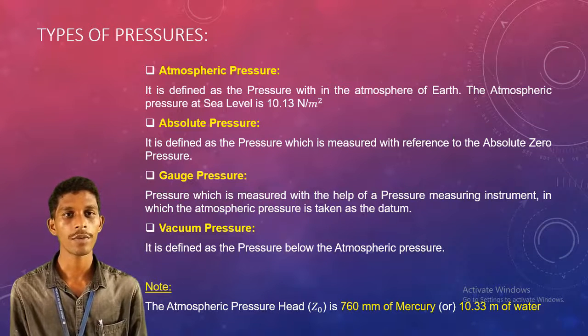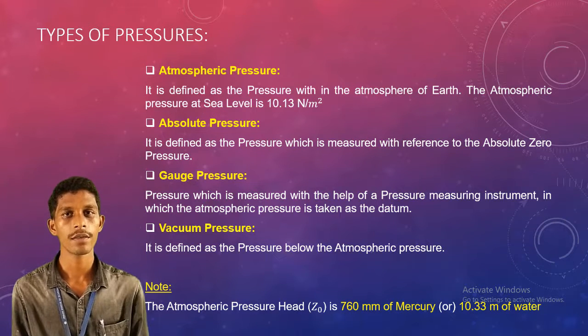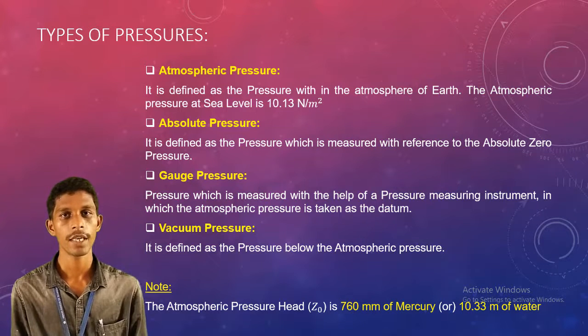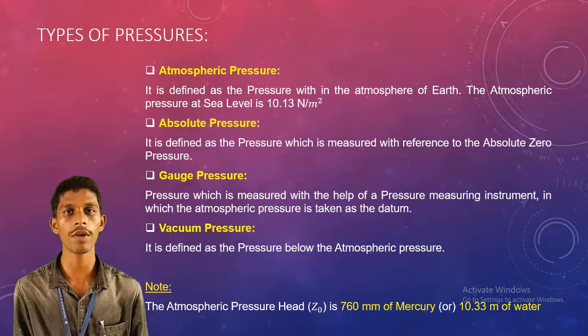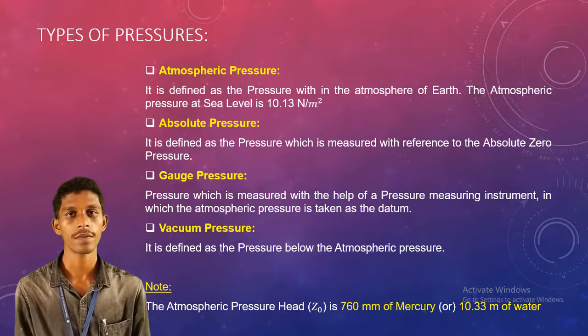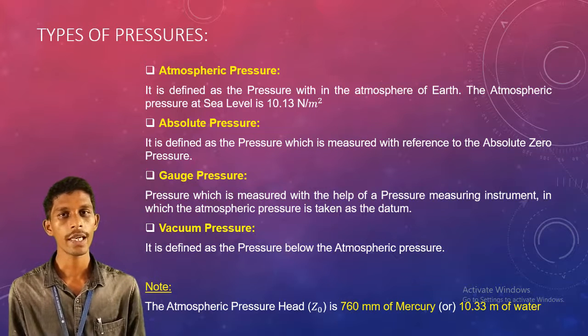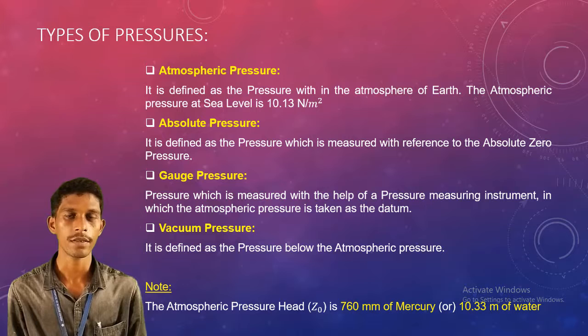The value of atmospheric pressure at mean sea level, the general value, is 10.13 Newton per meter square. The second one is absolute pressure.